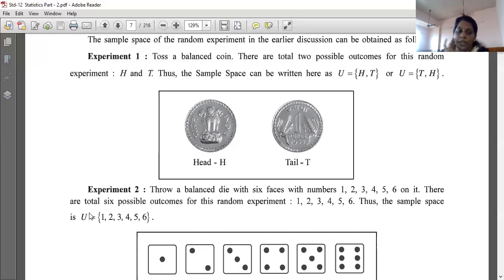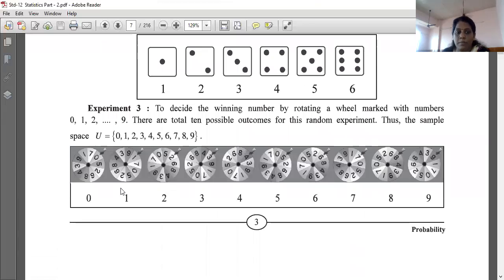Okay, now next, the same thing. In experiment 3 also, how many numbers were there in the wheel? 0 to 9, 10 numbers, 0 1 2 3 4 5 6 7 8 9, 10 numbers. The sample space is 0 1 2 3 4 5 6 7 8 9 and the number of sample points is 10, how many elements, 10.